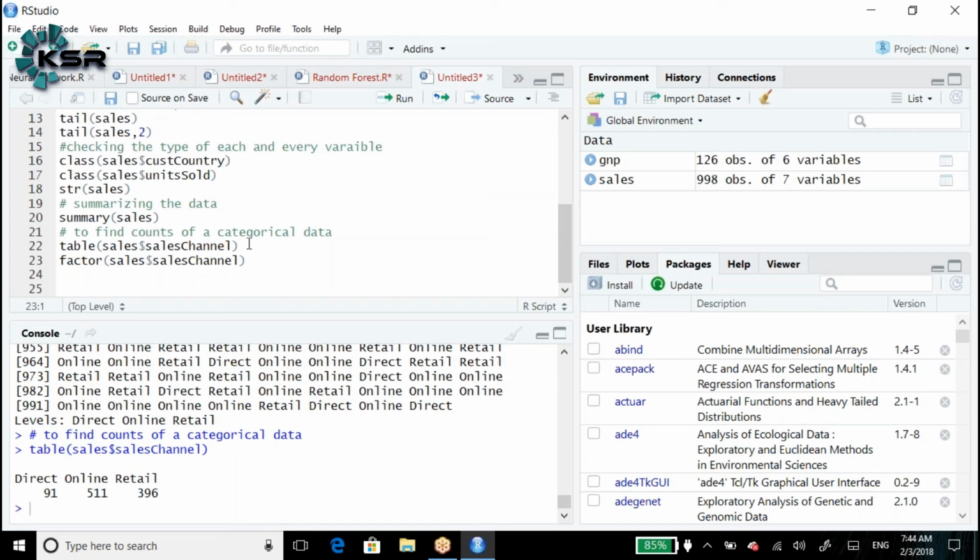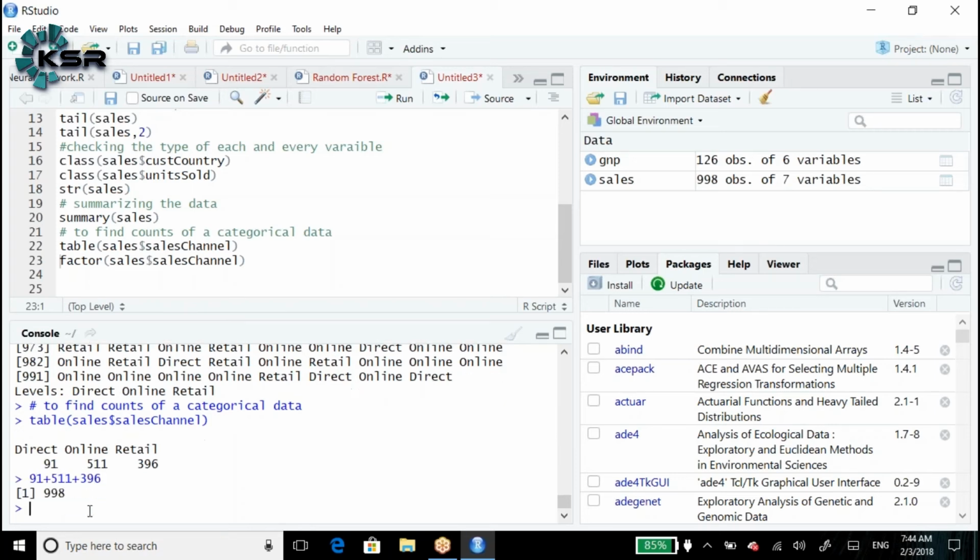When I add up 91 plus 511 plus 396, it should be equal to 998. That is how we calculate the total. Clear, sir.